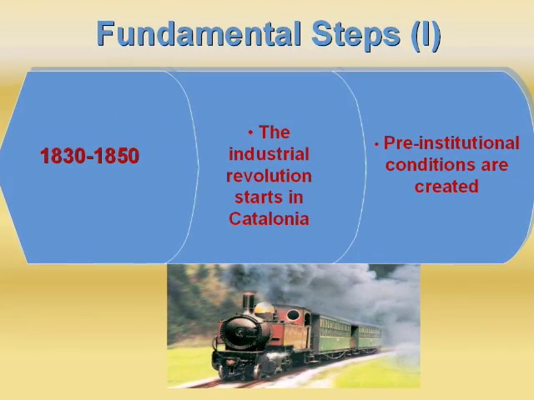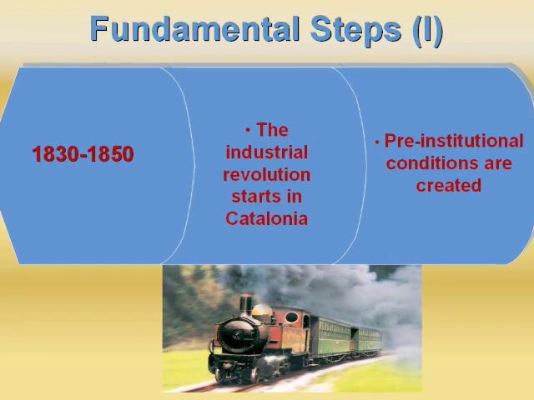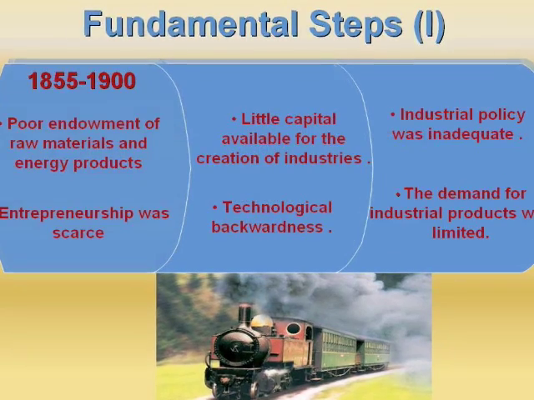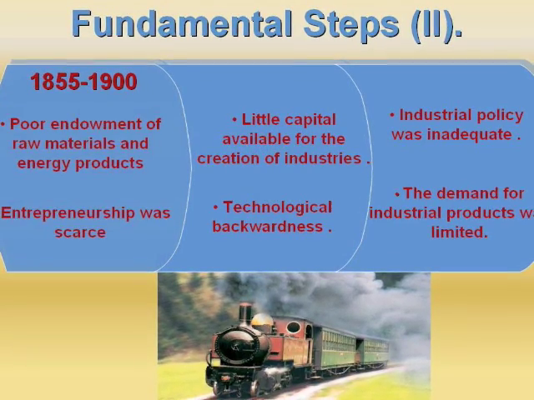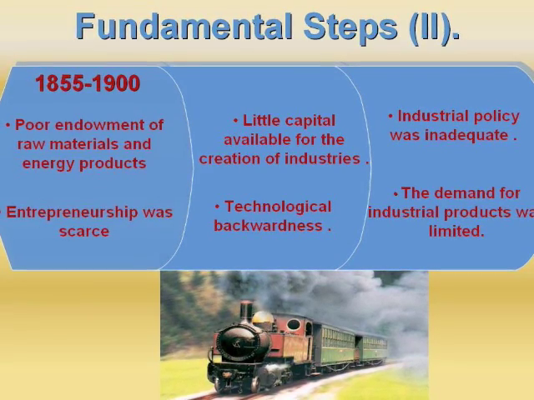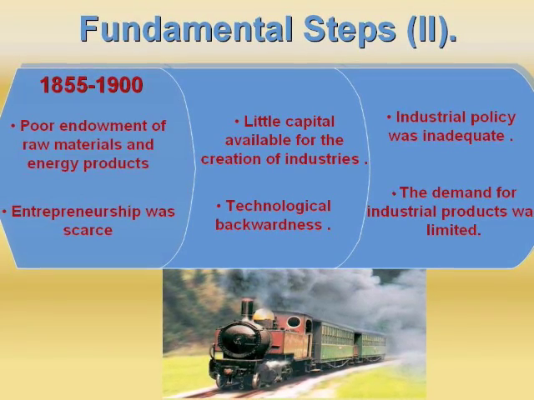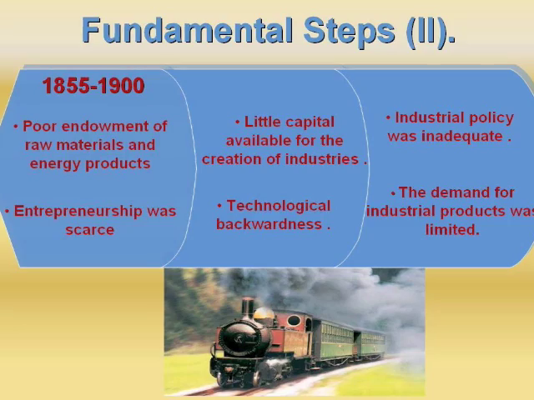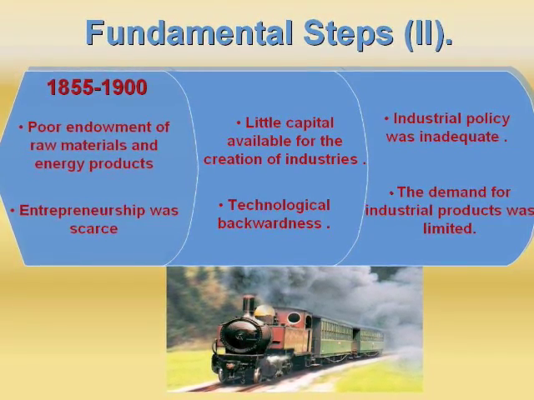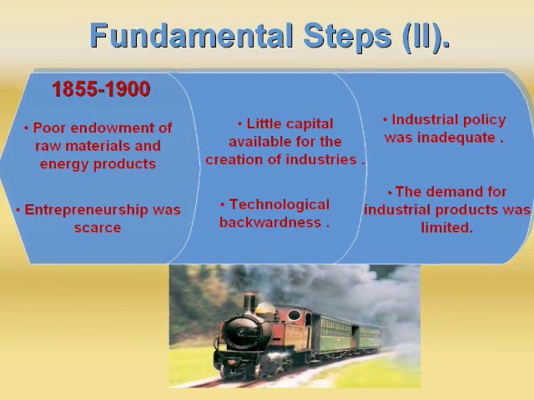From 1830 to 1850, the Industrial Revolution starts in Catalonia, and pre-institutional conditions are created. From 1855 to 1900, poor endowment of raw materials and energy products. Entrepreneurship was scarce. Little capital available for the creation of industries. Technological backwardness. Industrial policy was inadequate. The demand for industrial products was limited.